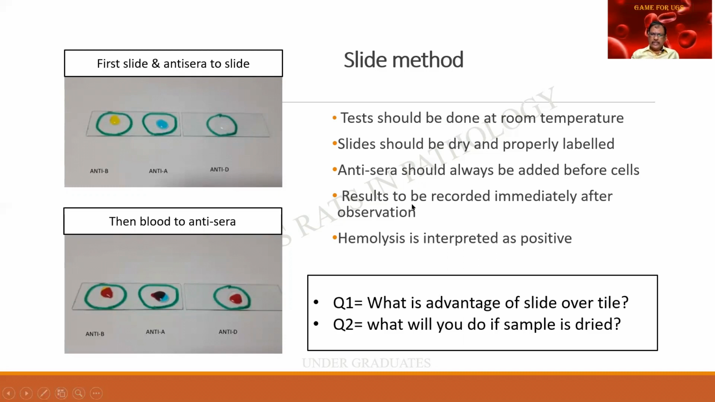And there is another question also. Why are we using the slide method? What is the advantage of the slide method over the tile method? In case I am not very sure about the clumping, I can view it under the microscope. So even minute clumping can be made out.